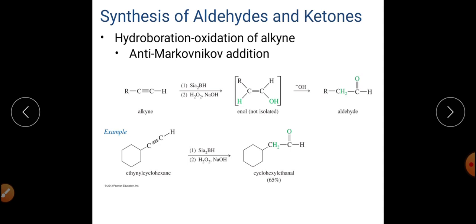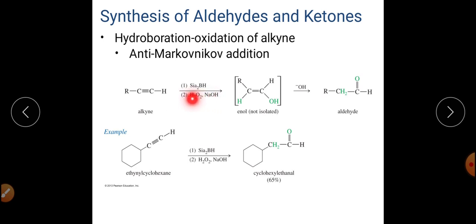Otherwise, if we will use B2H6 in presence of tetrahydrofuran, at that time reduction can happen and more hydride can be donated. Because of that one, reaction will go up to single bond level.